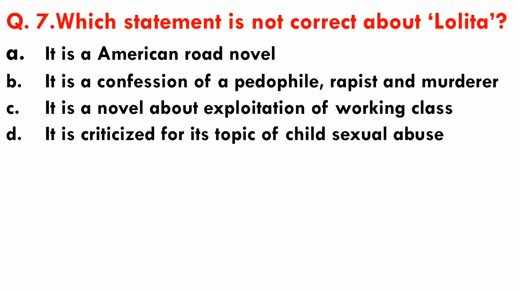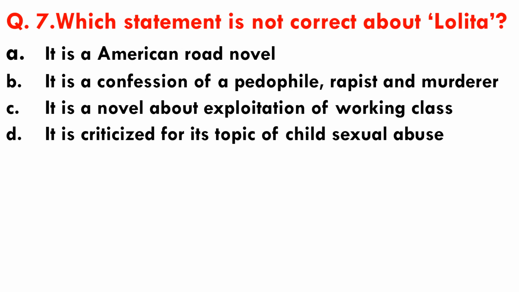Next question. Which statement is not correct about Lolita? So there are 4 statements, out of which 3 statements are true about the novel, whereas 1 statement is not true about the novel. So options are A. It is an American road novel. B. It is a confession of a pedophile, rapist and murderer. Here pedophile means a person who has a sexual orientation towards children, generally aged 13 or younger.